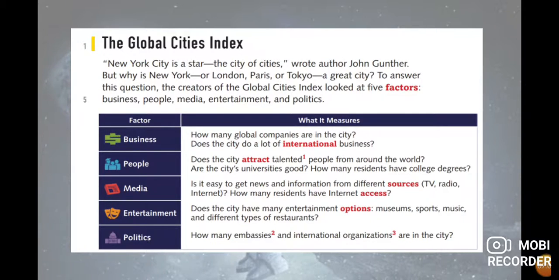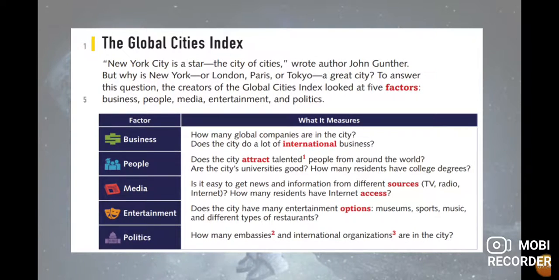What about business? What does it measure? In this case, how many global companies are in the city. Maybe electricity companies, food companies. It depends on the city or maybe the country. Does the city do a lot of international business? This is important because if the country only maintains the companies in the same country, it's not possible to export. But if the city imports different things, that means it is international. So let's see now.